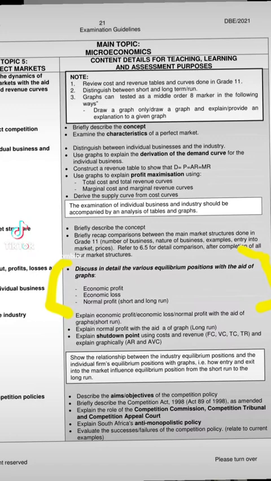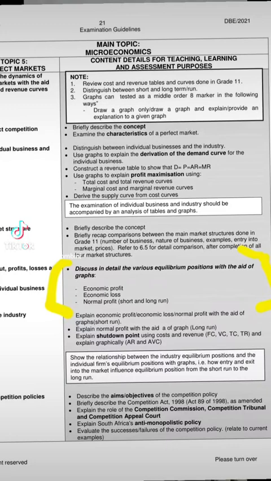microeconomics. Then as you can see under these three graphs, which is basically opposite types of profit. Sine normal profit, sibene economic profit, sibene economic loss.